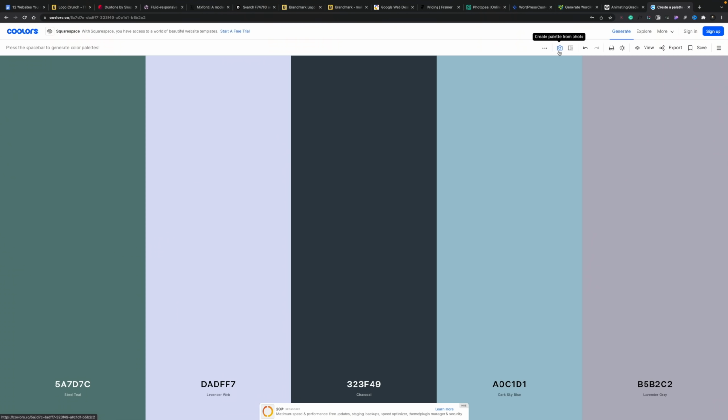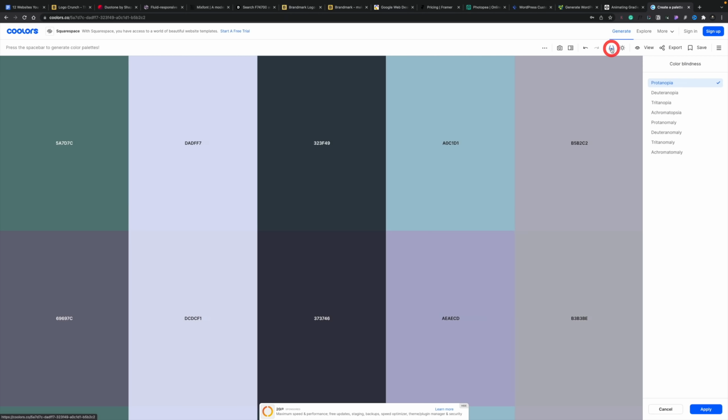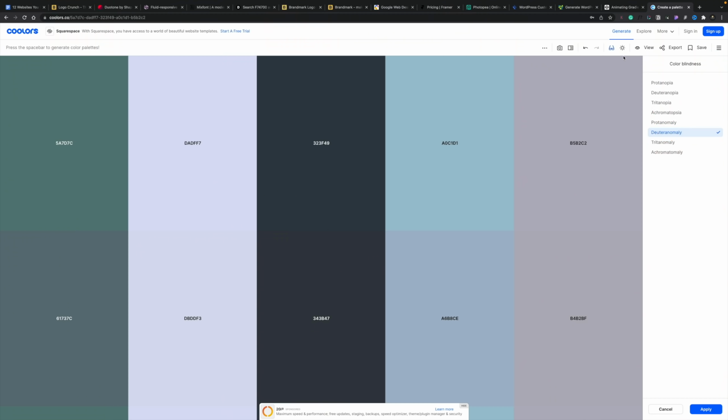Now you may also have a logo or a photograph that you want to grab a color scheme from. You can simply upload that inside here by using the create palette from photo option and create your own color palette from that. You can create collages, and you can check out color blindness. Based upon the different types of color blindness, this will show us the colors we choose and what will be seen by someone that has that particular form of color blindness. So you can very quickly go through and make sure that our color combinations actually work with people that may have that particular form of color blindness. Again, a pretty cool way of doing things.